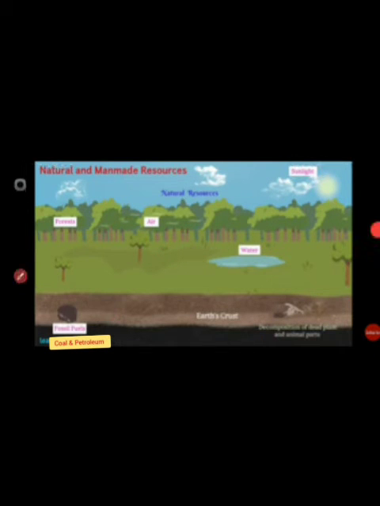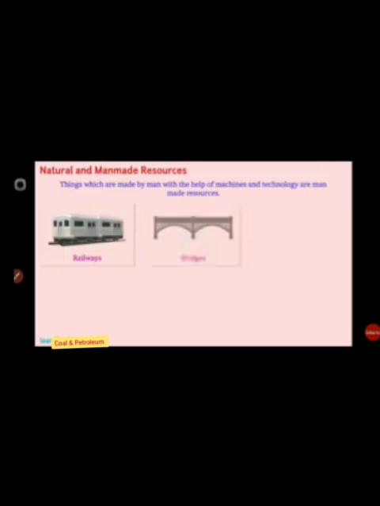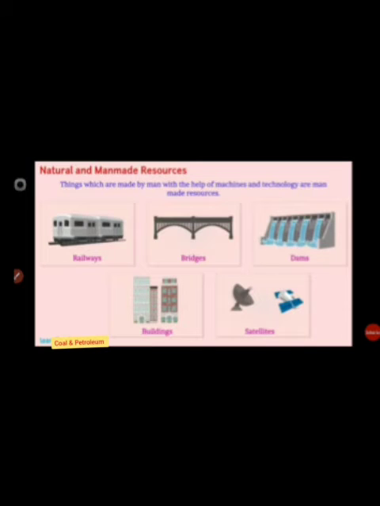So those fuels which we get from decomposition of dead plants and animals, and it takes approximately 1,000 years. That's why it is not possible to get it again and again, means in limited time only we get it and we have to use it, we have to save it. So things which are made by man with the help of machines and technology are called man-made resources. Examples of man-made resources are drawn here: railways, bridges, these all are man-made resources.